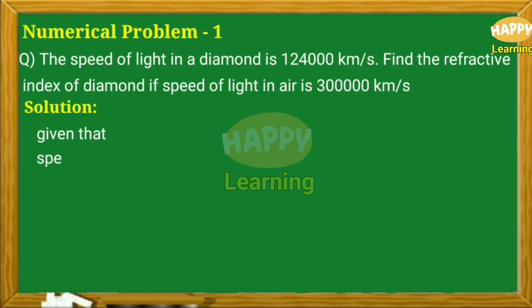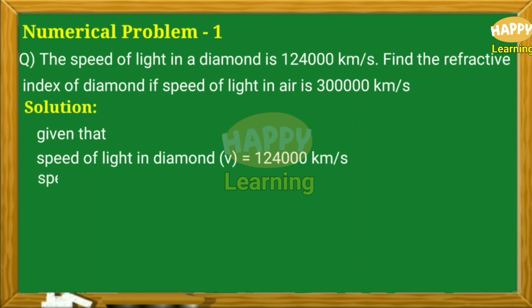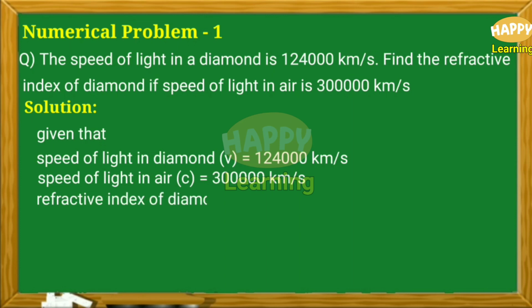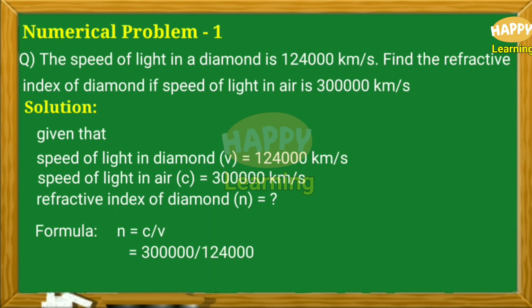Solution. Given that speed of light in diamond V is equal to 1,24,000 km per second, speed of light in air C is equal to 3 lakh km per second, refractive index of diamond N is equal to question mark. Formula. N is equal to C by V, that is equal to 3 lakh by 1,24,000. On simplification, it is equal to 2.419. Therefore, the refractive index of diamond is 2.419.